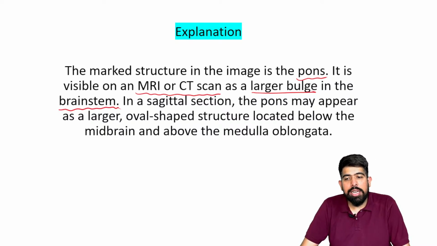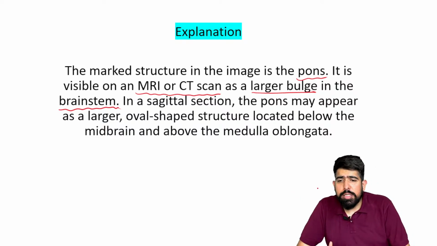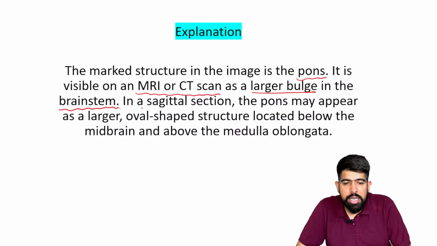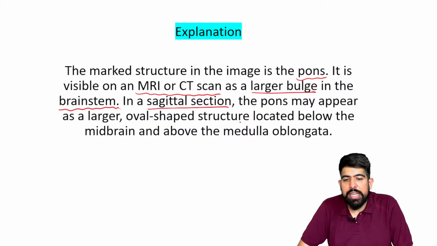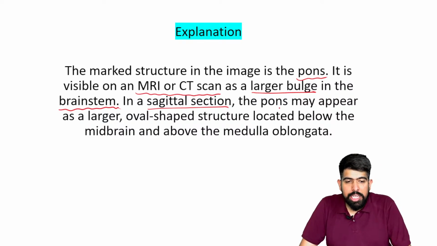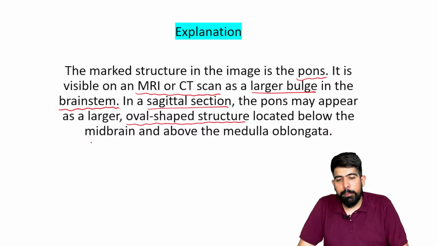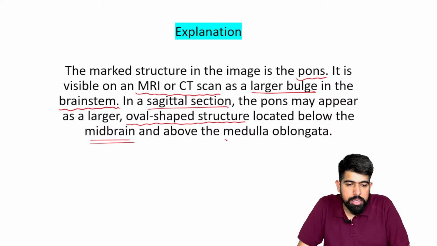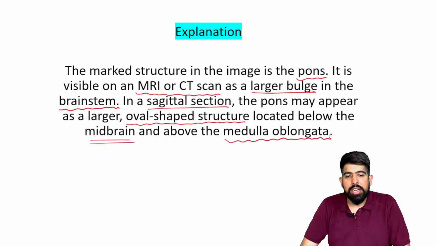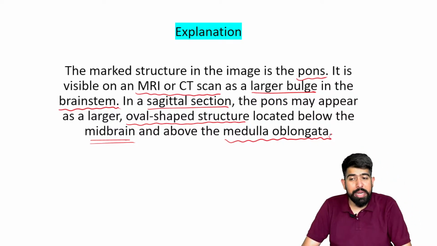Yes, there is a large enlargement on this brain stem, and in the sagittal section we get this particularly large bulge. The pons may appear as a larger, oval-shaped structure located below the midbrain and above the medulla oblongata.